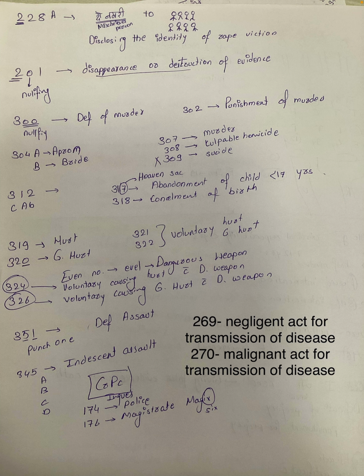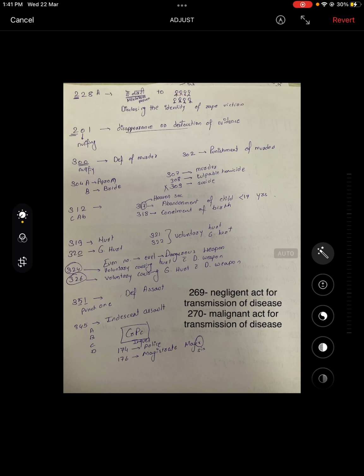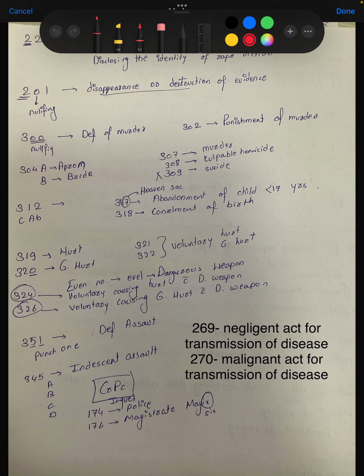I have very much stressed the 304 IPC. 4A is representing apron. Apron is for medical negligence, and B is for the bribe. Here comes A is for the apron and B is for the bribe. Then next is 312 IPC, where 3 is the third alphabet, that is C, 1 is the first alphabet, that is A, and 2 is the second alphabet, that is P.